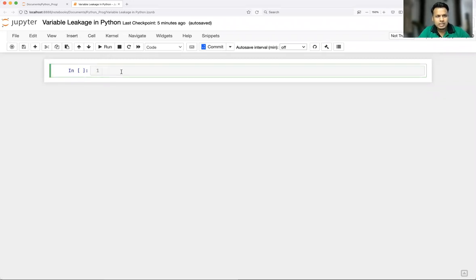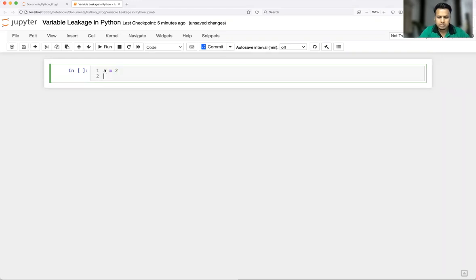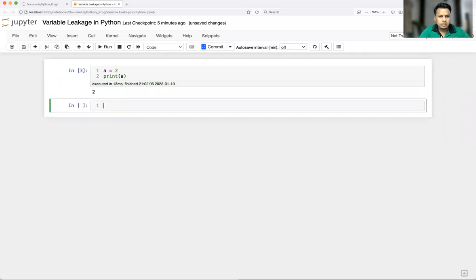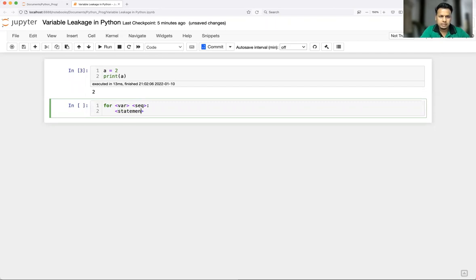Okay, so what is variable leakage basically? Let's say I'm defining one variable a equal to 2, print a, and let's say you are using a for loop now. You know the syntax of for loop, right? For, then we write a variable name here, and here any sequence or collection, then your statements. Those who have not seen the for loop video, please go ahead and watch that video first, then come back to this video, and you will be able to easily grasp this concept. Okay, so this is my syntax of for loop.